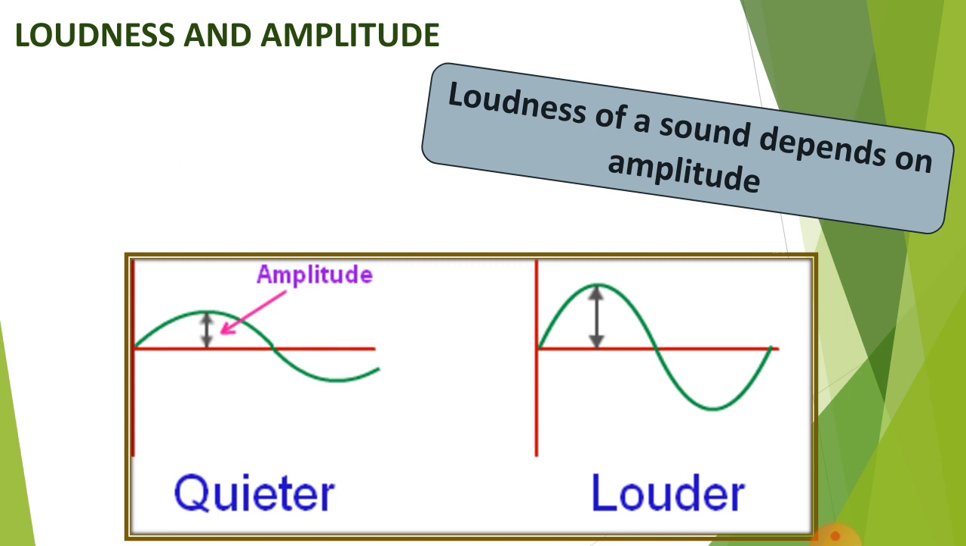Loudness of a sound depends on amplitude. Amplitude is the height of the sound waves. Here you can see two diagrams of two waves. The one on the left hand side has a lower height compared to that on the right hand side. So which one is louder? The one on the right hand side is a loud sound wave, and the one on the left hand side shows a low sound, meaning a quieter wave.